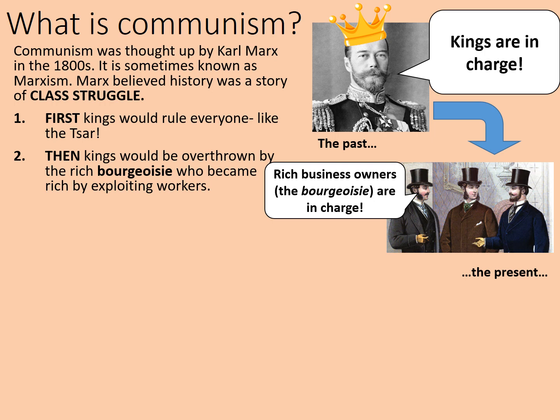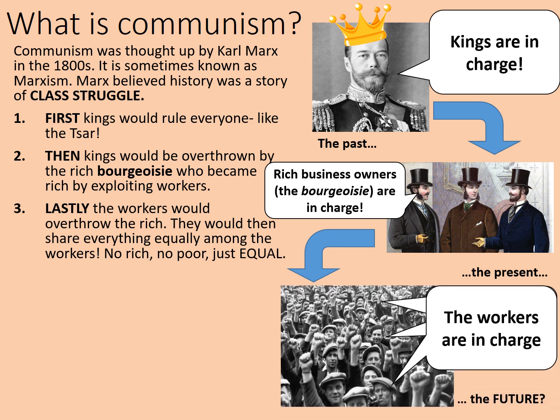So, the king's in charge, then the bourgeoisie take power, these are the rich middle classes, and then Marx argued that the next logical stage was that the workers would overthrow the rich because they'd been exploited by them. They would then share everything equally among the workers. There would be no such thing as rich, no such thing as poor, just everybody equal and sharing everything together. Which might seem like a nice idea, especially if you're a 19th century person who's paid absolutely nothing for doing hours and hours and hours of work every single week. You would feel exploited by your rich overseers, and you'd probably be quite keen to get rid of them and have more rights for yourself.